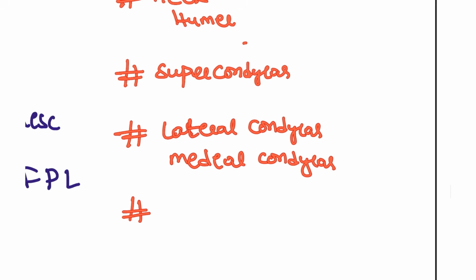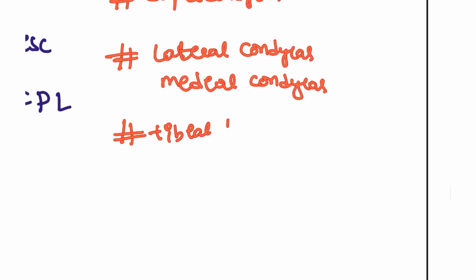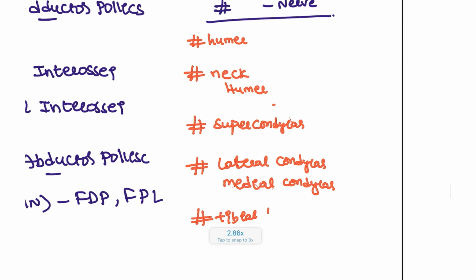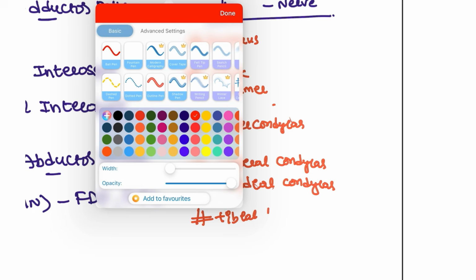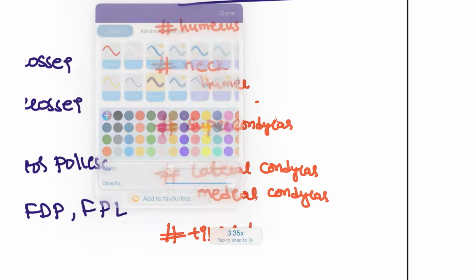And there is a tibial fracture, which is also commonly seen. And in these fractures, what is the main nerve that is involved?